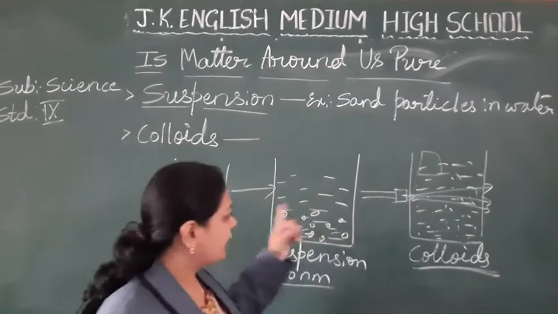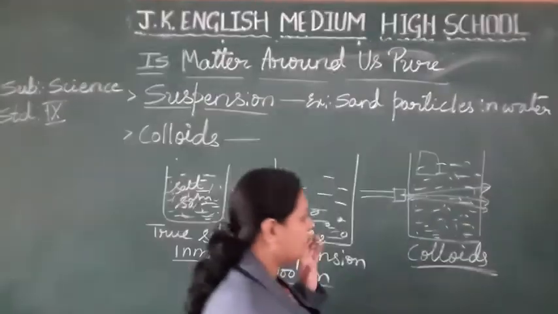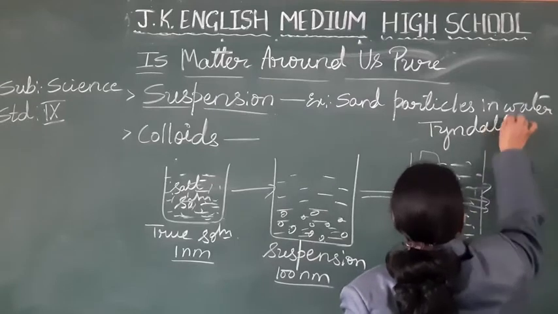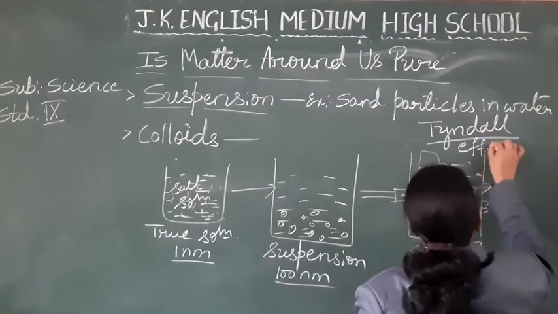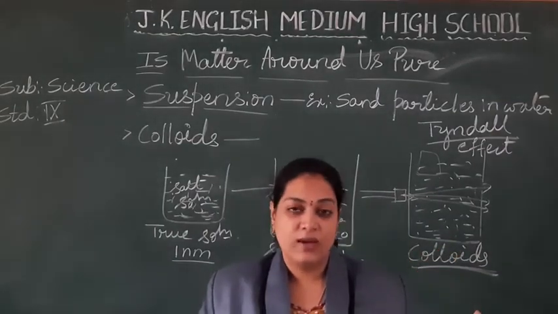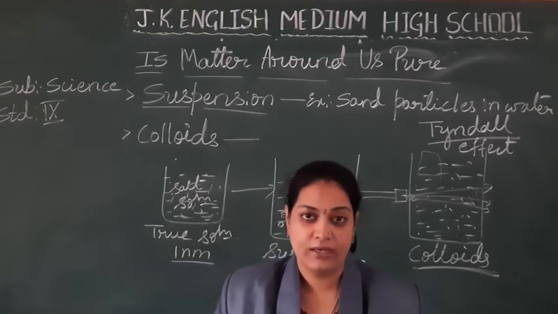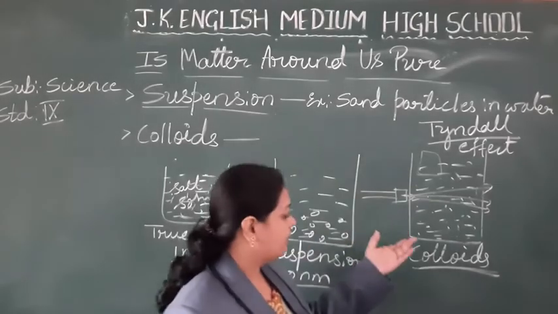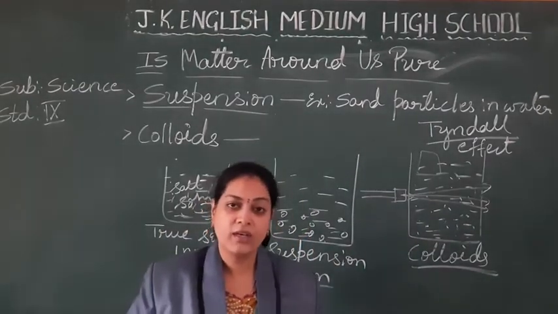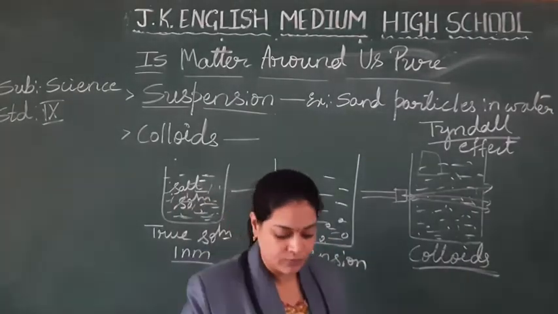Okay, in all the three conditions we have discussed this passing of a beam of light, students, right? So what is this called? This is called the Tyndall effect. What is the Tyndall effect? Passing of a beam of light through the colloids is called the Tyndall effect. We observe this Tyndall effect in colloids and even in suspensions, but not in true solutions. Hope you are understanding the meaning of colloids, students.